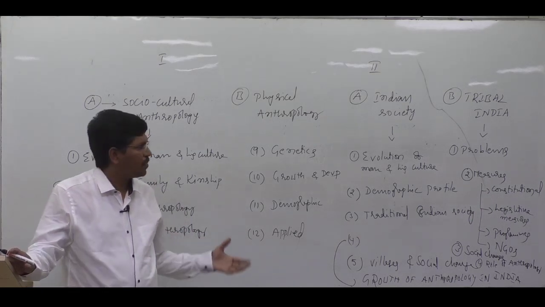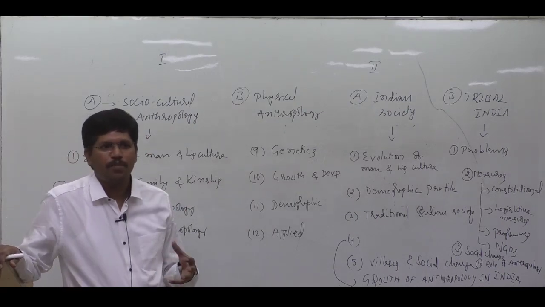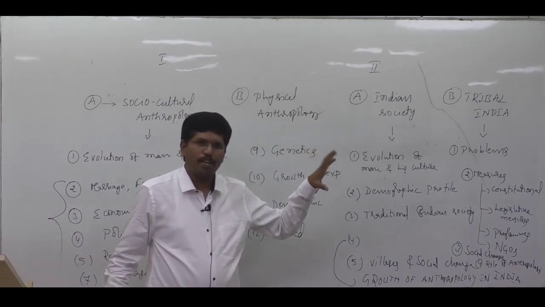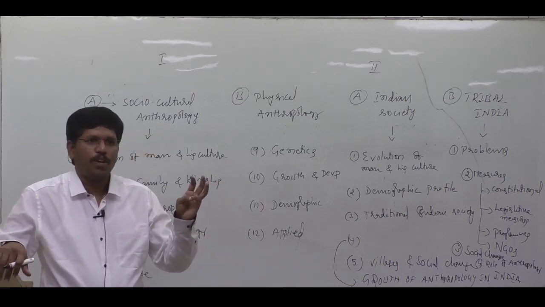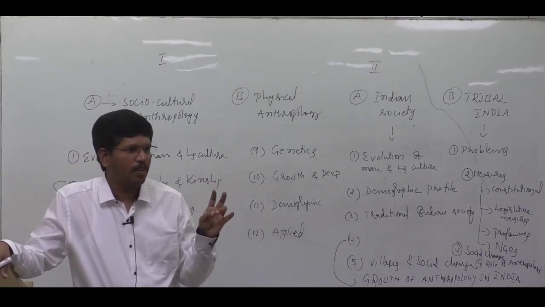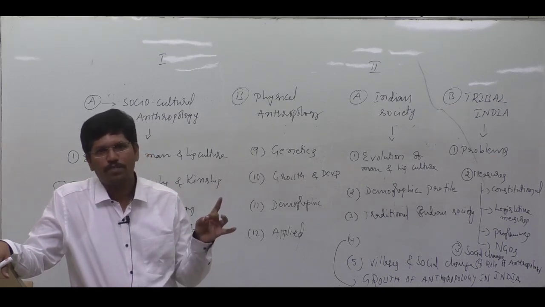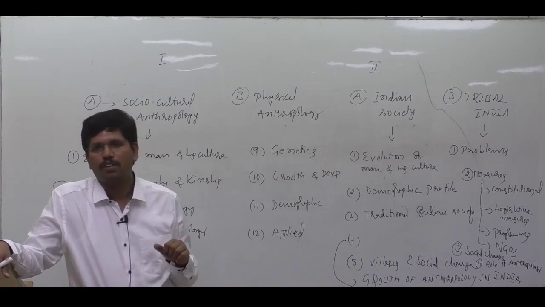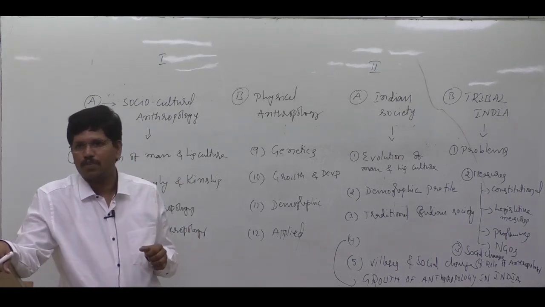And that too, here we are going to study Indian society from cultural point of view, biological point of view, and from weaker sections point of view. Here in tribal India, we will study mainly the tribals. But apart from tribals, we will study SCs also. What are the problems of the SCs? Measures taken by the government for the sake of protection and development of SCs. What are the problems of the OBCs? What are the measures taken by the government of India for the sake of protection and development of OBCs? Similarly, we will study minorities also. So we are going to study almost all the weaker sections of our society.